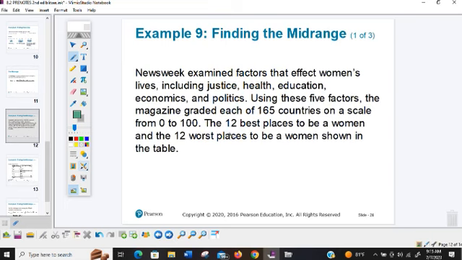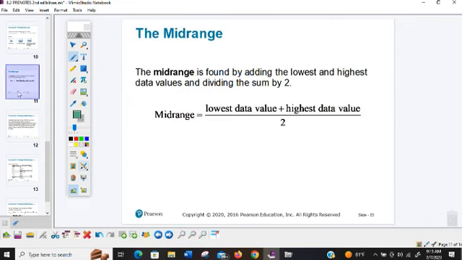Mid-range might be new for you. Mid-range is a little bit different. Make sure I didn't skip. I did skip a slide. There we go. Mid-range is a little bit different. Mid-range is the low plus the high divided by 2.